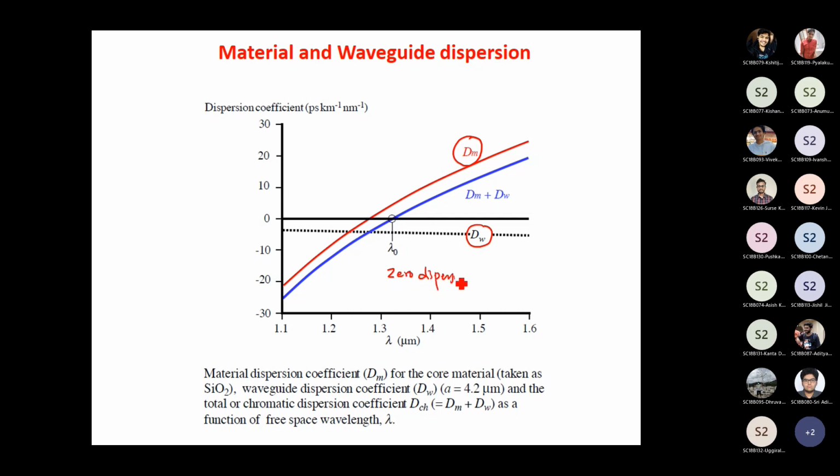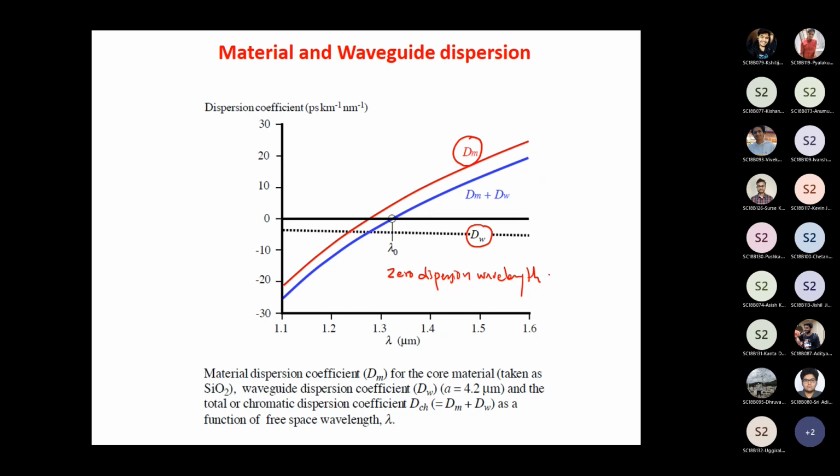So that particular wavelength is what is called the zero dispersion wavelength. Okay, so this is the point where the sum of the material dispersion and the waveguide dispersion cancels out.